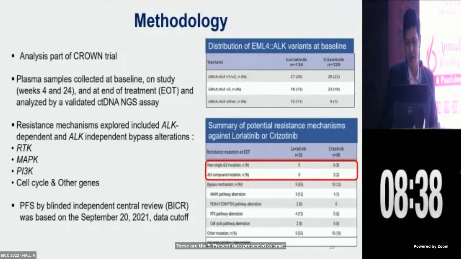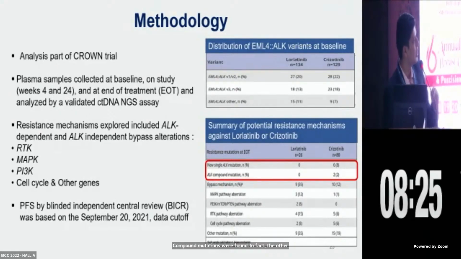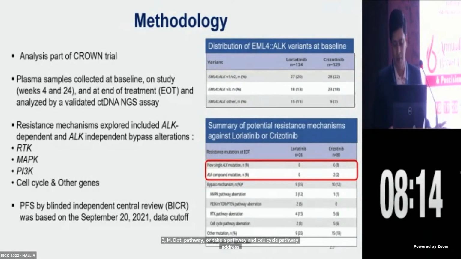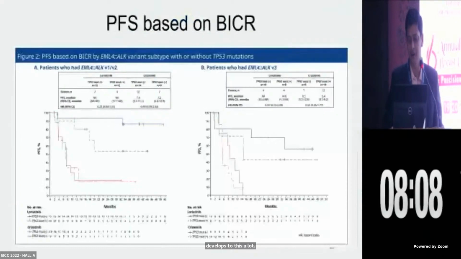I would just like to highlight the red part. In lorlatinib, you see the resistant mutations: no new single ALK mutation or ALK compound mutations were found. In fact, the other mechanisms are much more common. You can see these are the bypass mechanisms, which include the MAP kinase pathway, PI3K-mTOR pathway, RTK pathway, and cell cycle pathway alteration. So these are the major pathways by which resistance develops to lorlatinib. This analysis is a part of the CROWN trial.